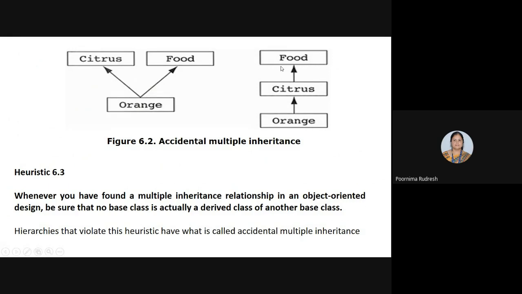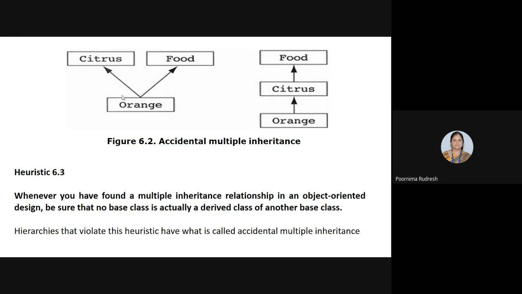So instead of multiple inheritance, we can go for single inheritance. In the single inheritance, Citrus will inherit from Food, and Orange is inheriting from the Citrus class. So the first design is an example of accidental multiple inheritance, because the user accidentally thinks that Orange is inheriting from Citrus as well as the Food class, but that is not the case. Why? Because Citrus is the special type of food. Understood?